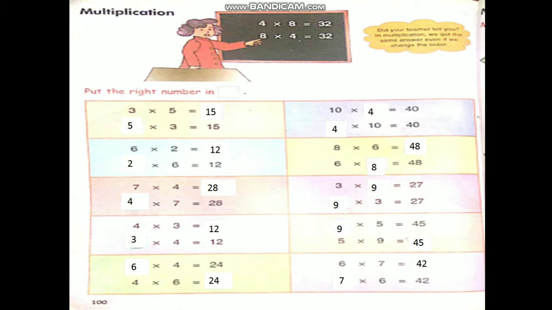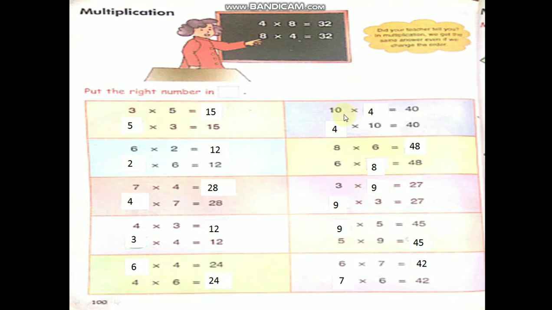Okay, children. 4 3s are 12. 3 4s are 12. We change the order, and in multiplication we get the same answer. 6 4s are 24. 4 6s are 24. Here 6 into 4, here 4 into 6, but we got the same answer.